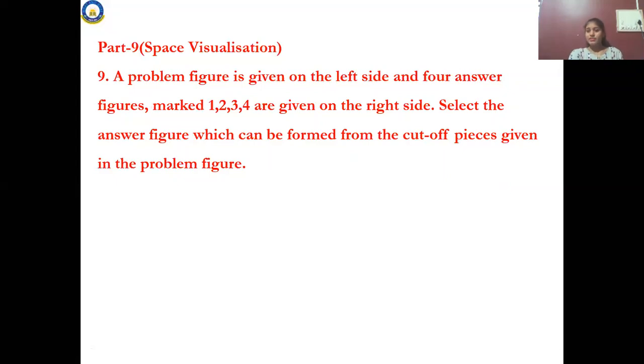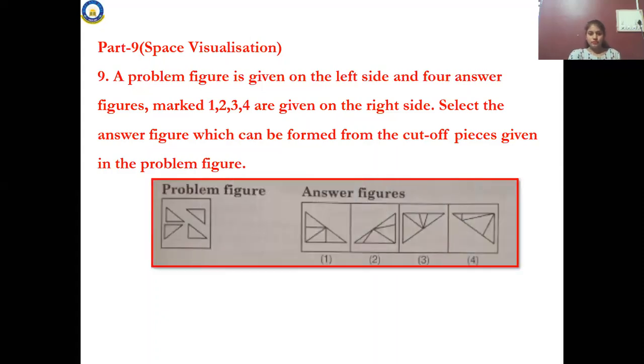space visualization. What is space visualization? How will the question be arising? Let me study now. See, a problem figure is given on the left hand side. Okay, see, in all the chapters, the question will be given on the left hand side, and then marked as 1, 2, 3, 4 on the right hand side, the answers. Select the answer figure which can be formed.